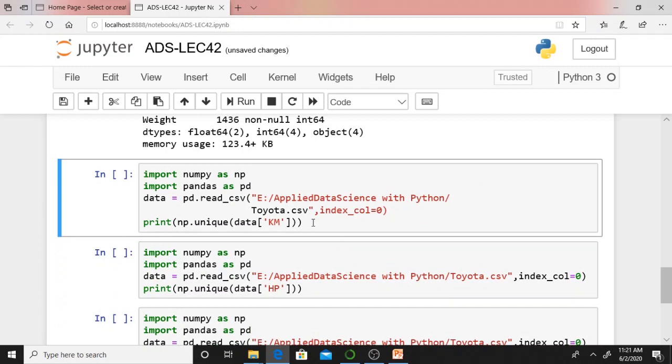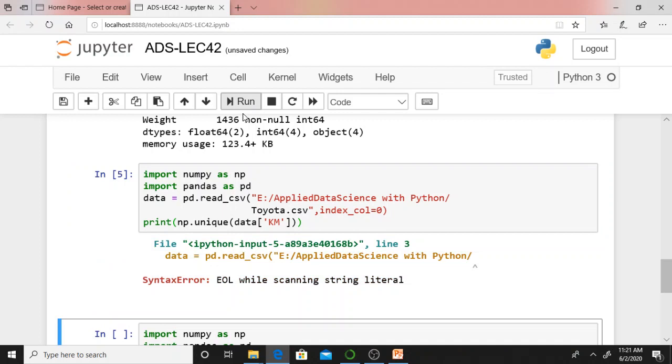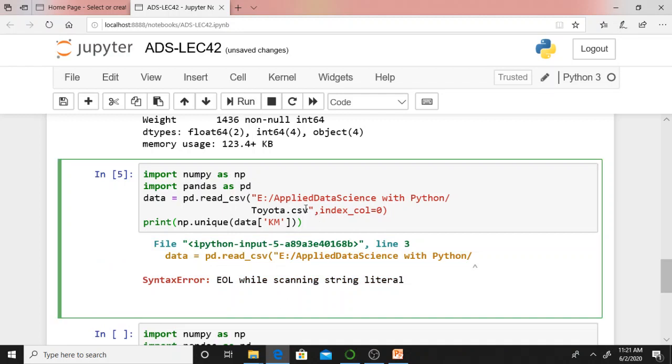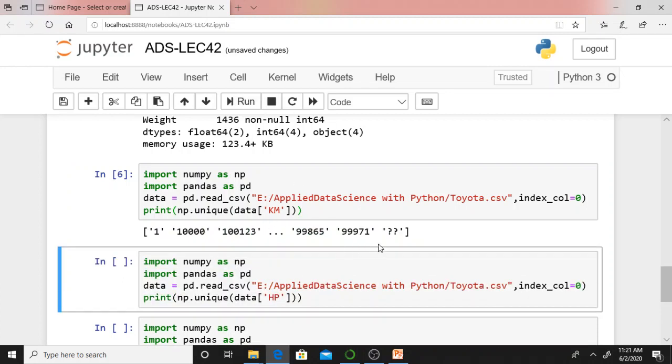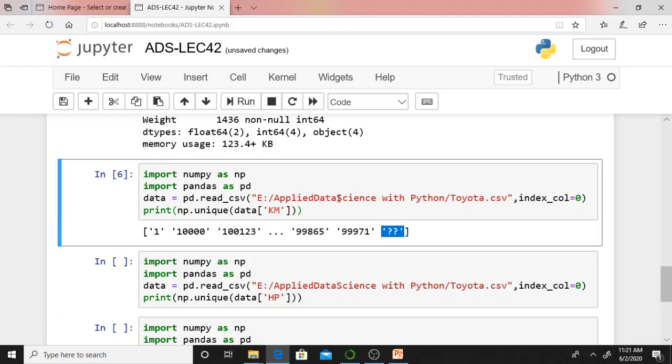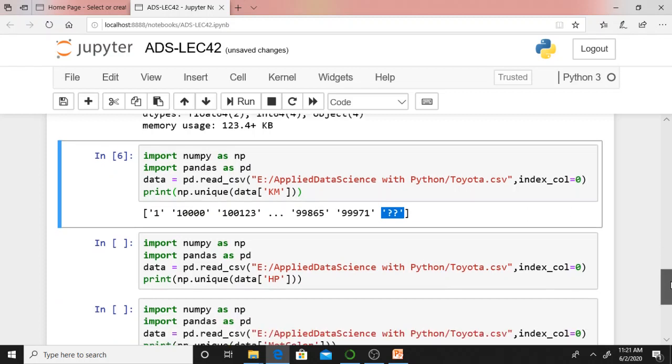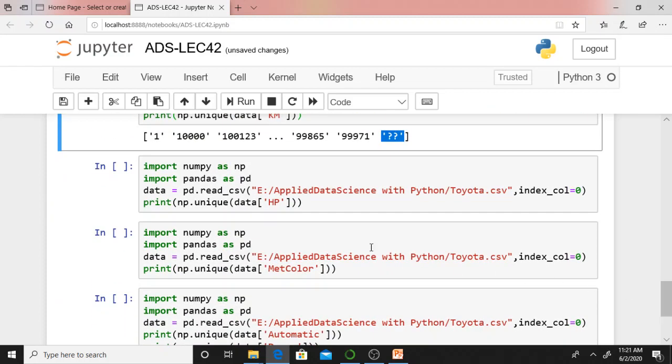This one anyway, np.unique of data km means kilometers. What does this np.unique kilometers say? Let me correct this one. Just a minute. Yes. Now let me check it out once again. What happens? Yes. Now just see, because of these 2 question marks in single quotes, actually kilometers is an integer type variable, but it is reading it as an object data type.